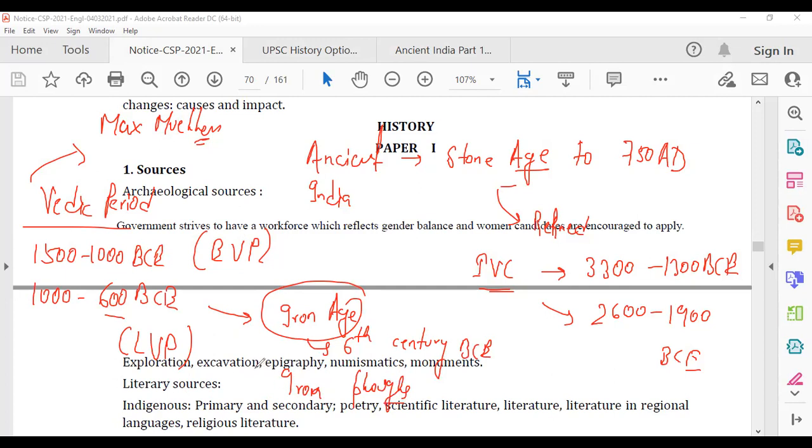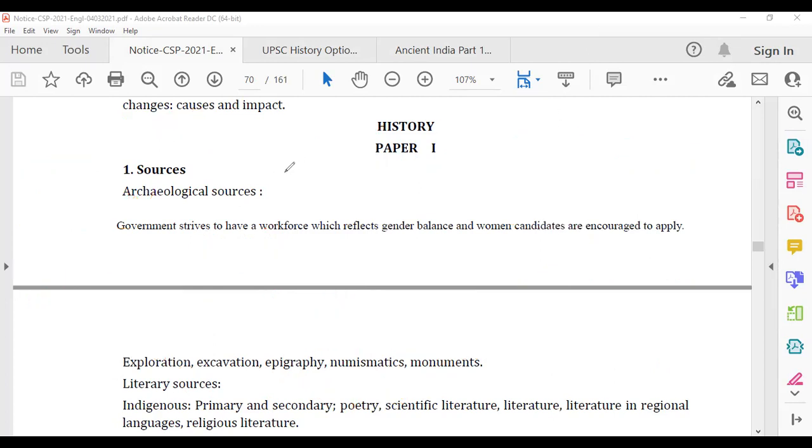And again, there is a debate on that also. We'll talk about that debate and the questions related to it later on. So the Iron Age. And then because of agriculture, what happened? There was surplus production. If there is surplus production, you need to sell that surplus, which led to urbanization. People started moving from rural areas to other areas to sell their products, which led to urbanization.